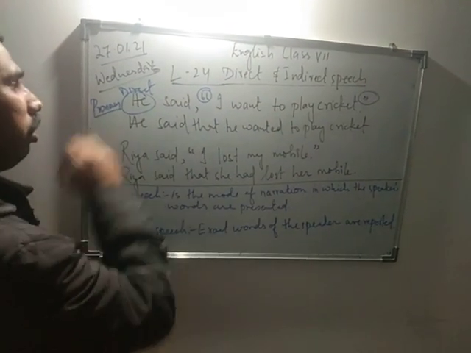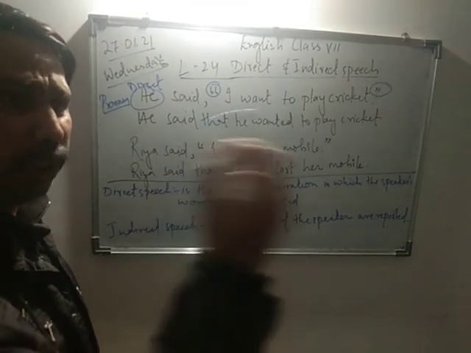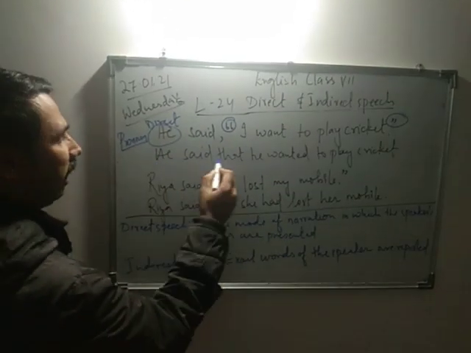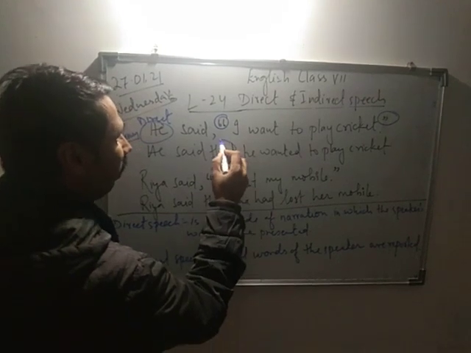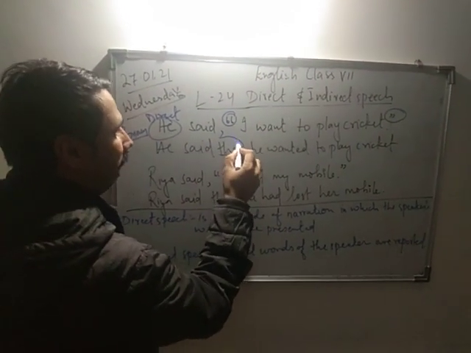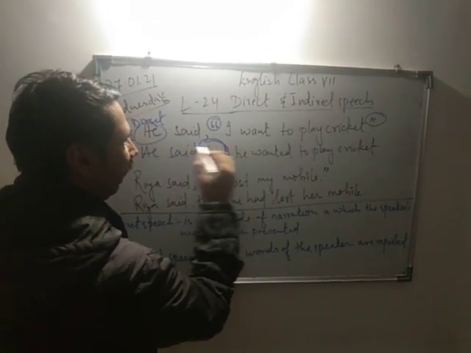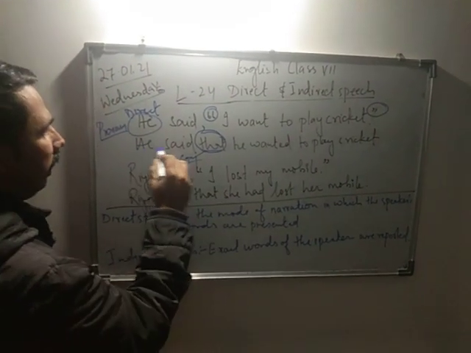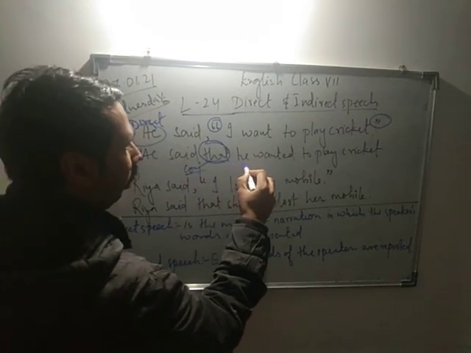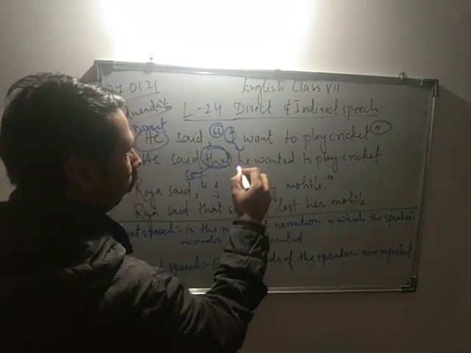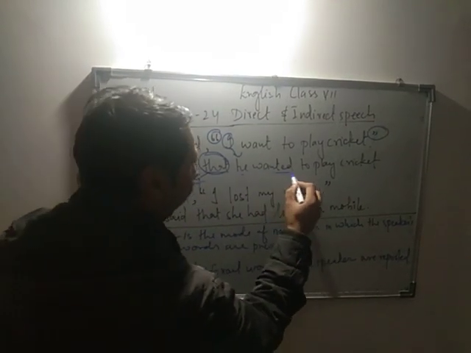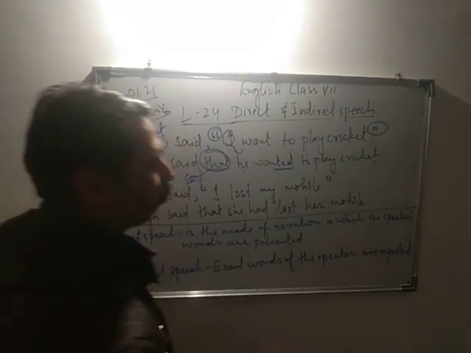Now his statement is reported to the third person. So he said that. In indirect speech we have to bring this word "that". That is my conjunction, right? So he said that he, again changing the pronoun, because we are reporting, he said that he wanted to play cricket.